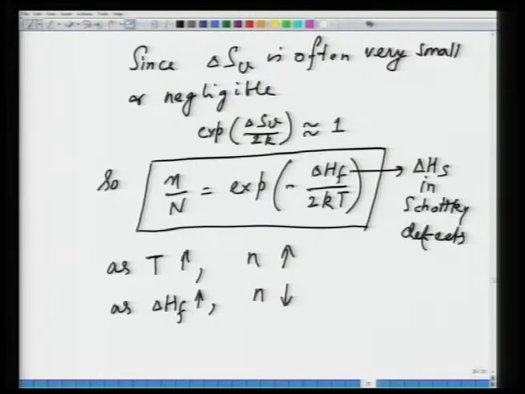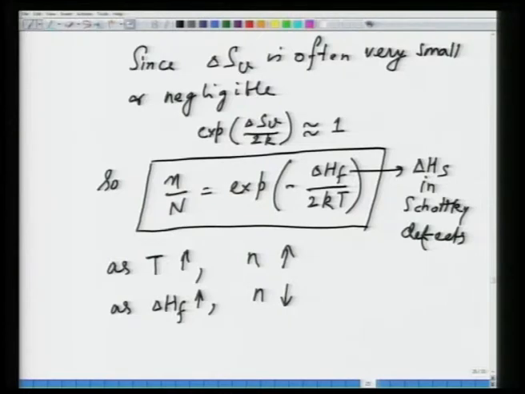Naturally, as you see, as delta HF increases, which means the energy expense of formation per pair of defects increases, the number of defects goes down, and as the temperature increases, the number of defects goes up. You can look at the formula and try putting in various numbers.